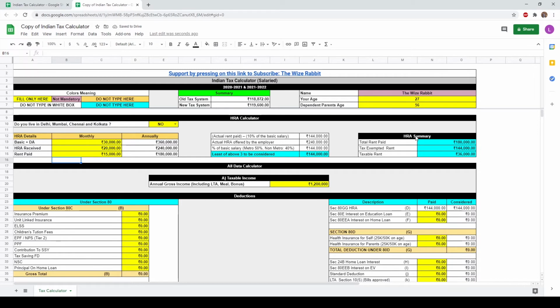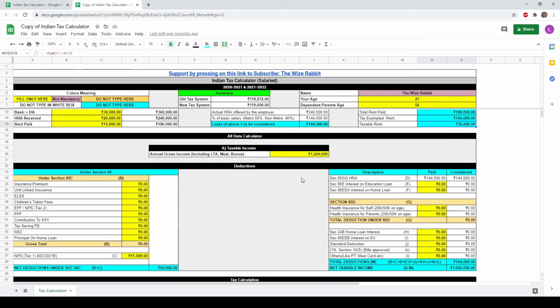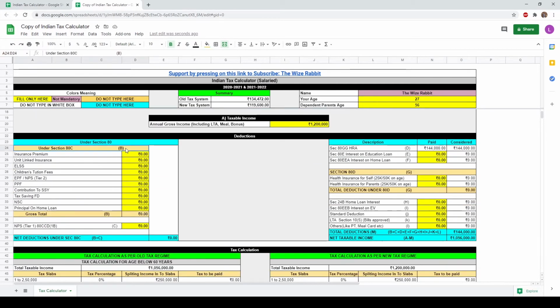Now move on to the HRA summary table. Here it says that you have paid a total rent of 1,80,000 rupees per year and you are tax exempted from 1,44,000 rupees. Now you have to pay tax for only 36,000 rupees and these values will be automatically entered in the deductions table. Now move on to the deductions table.